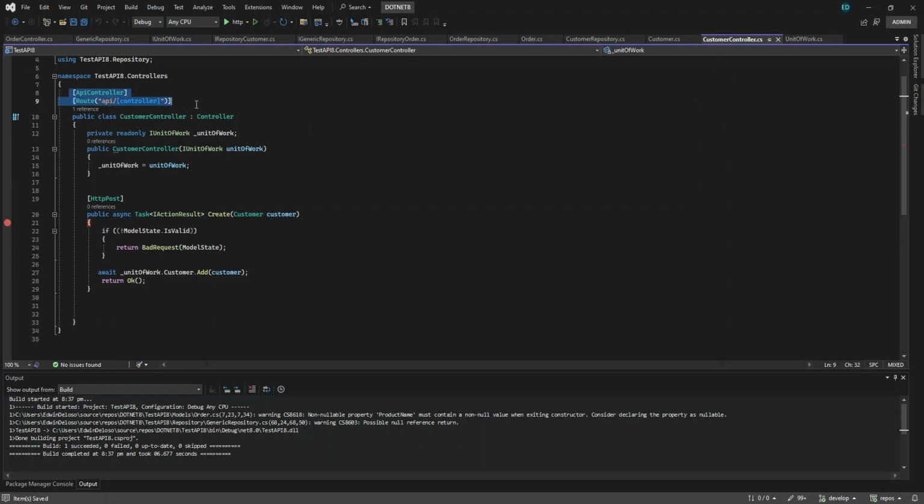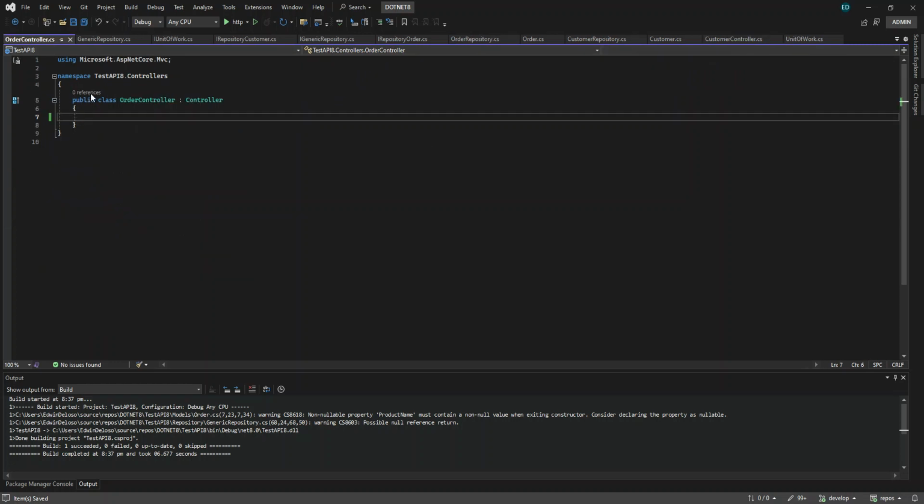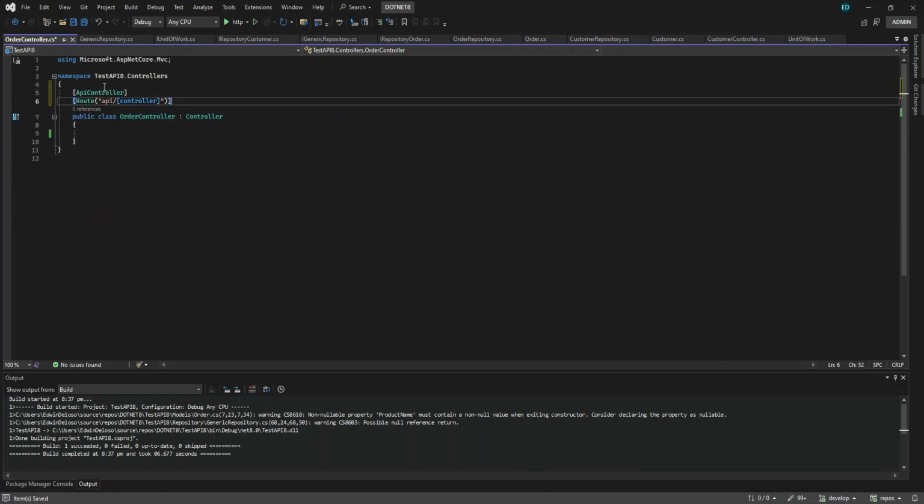We have to put the ApiController attribute and the route here, which is the API, then the controller name, which is order. If you want an action, you can also have the action, which is the method name.